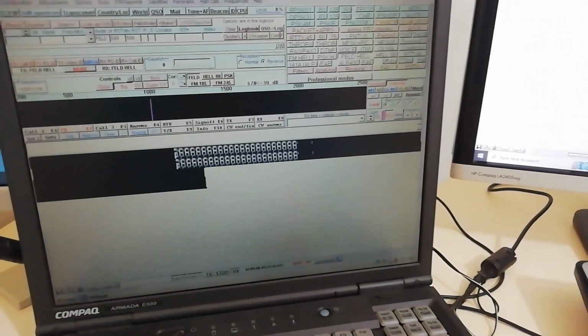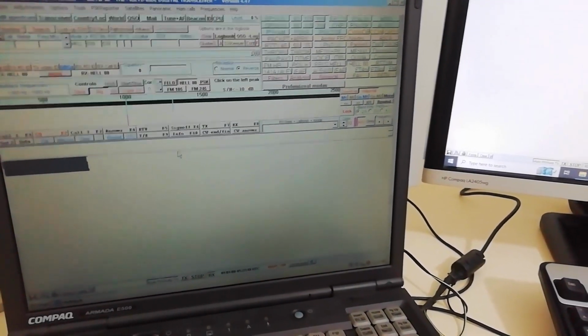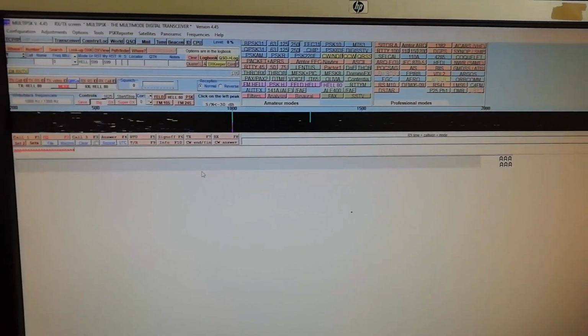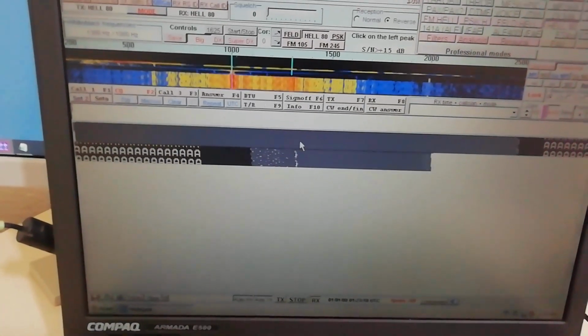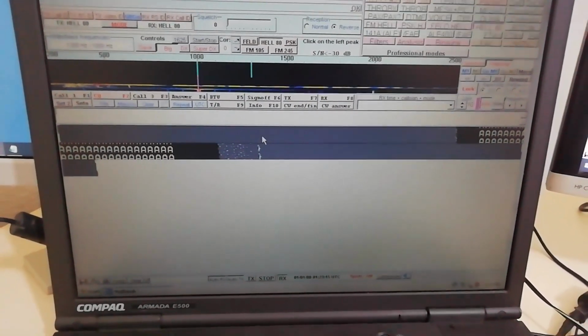Okay, what else we have? We have Hell 80 as a mode. Let's change things here to Hell 80. Very cool modes these old ones are. Okay, let me prepare things here, and let's start sending Hell 80 to Tokiwoki. Do I need to press anything here? Oh, there it is. So this one is sending, sorry, and this one successfully received that stuff. How cool is that? So this is obviously one-way communication,